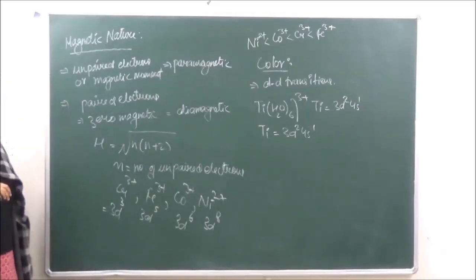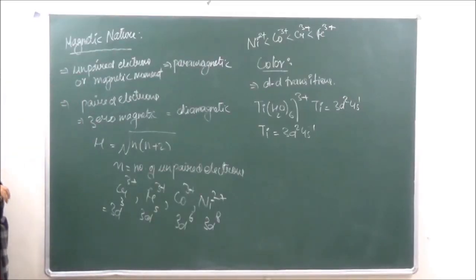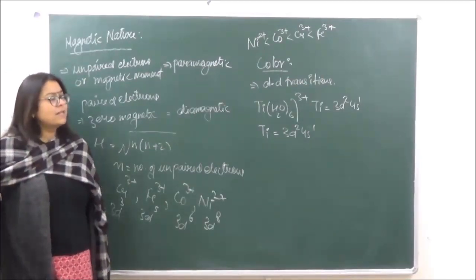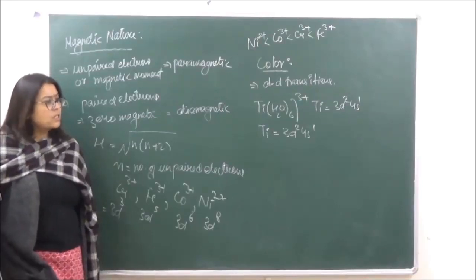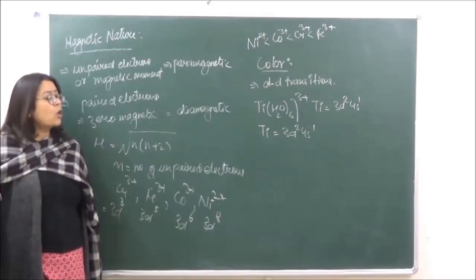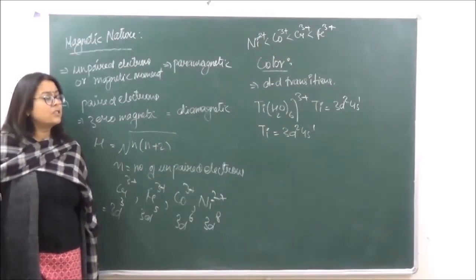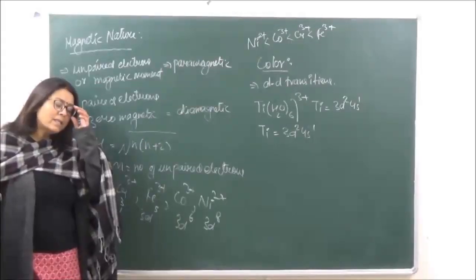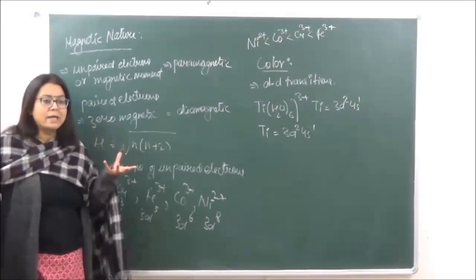Okay. Now in this case what happens is when we're talking of titanium over here, these 2 electrons can jump from a lower energy level to a higher energy level. The lower energy level is going to be T2g and the higher energy level is going to be Eg. So the 2 electrons can jump from the lower energy level by absorbing light and going to a higher energy level. Now what really happens is the source of light, if we are taking sunlight as the source of light, that is white light.